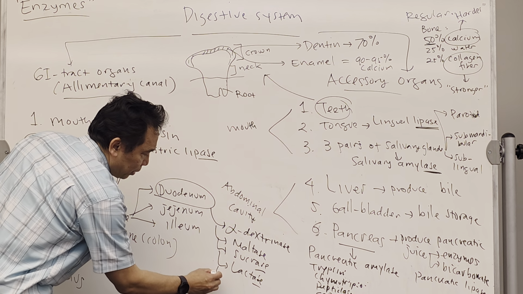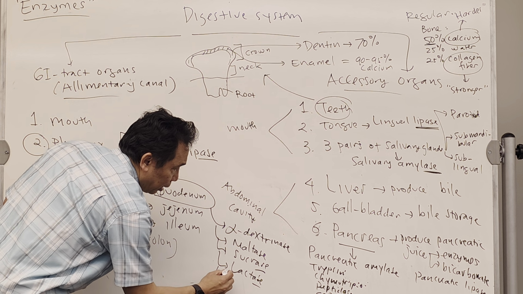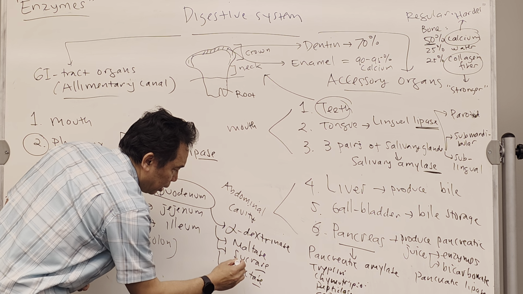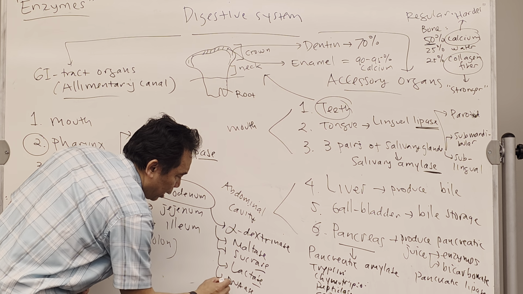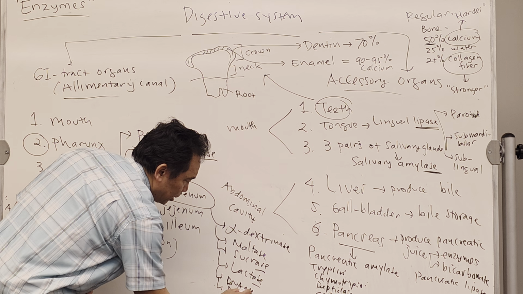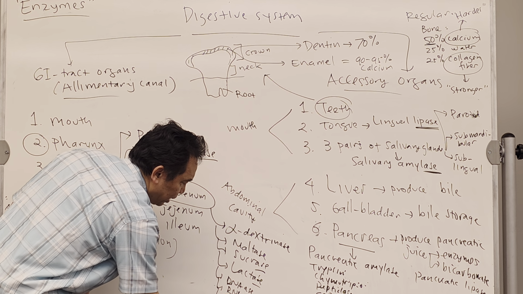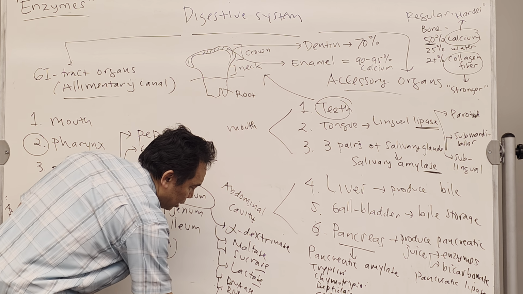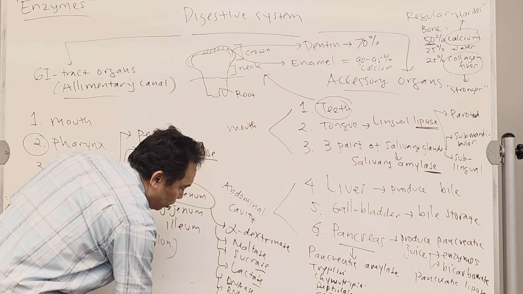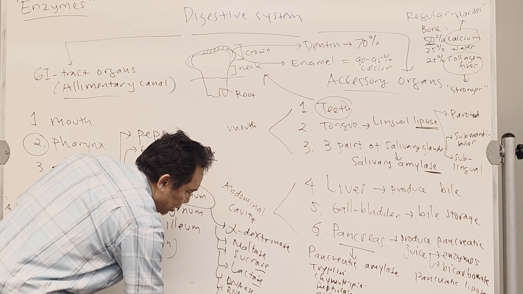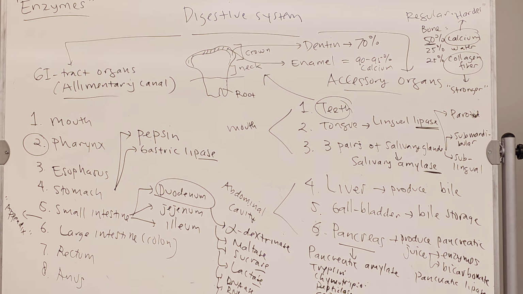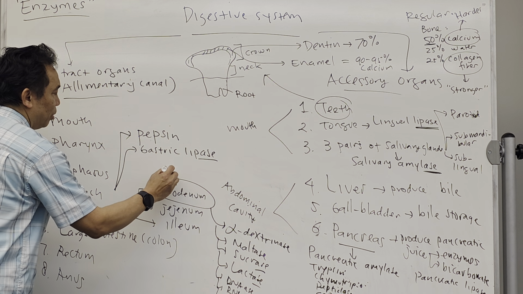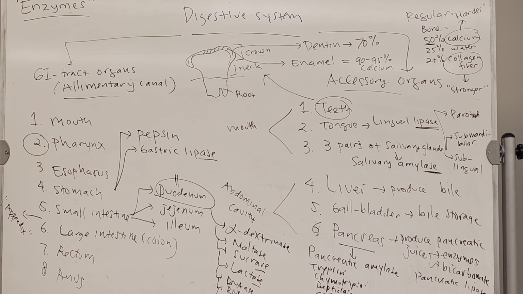There is DNAase, RNAase, a phosphatase, nucleotidase, nucleosidase. So those are the enzymes.